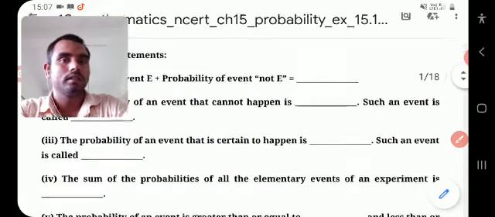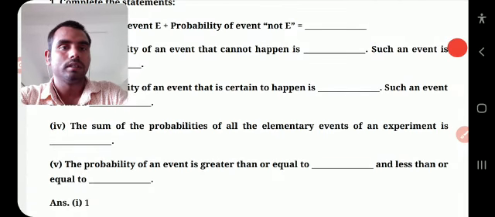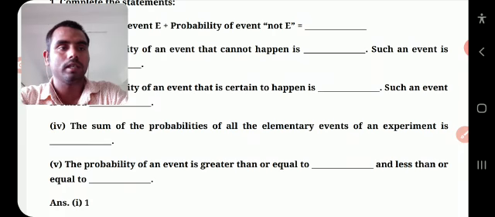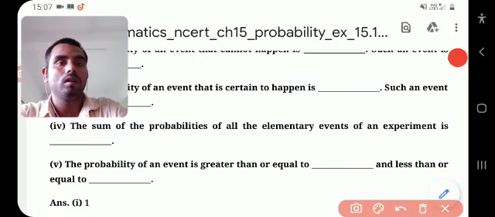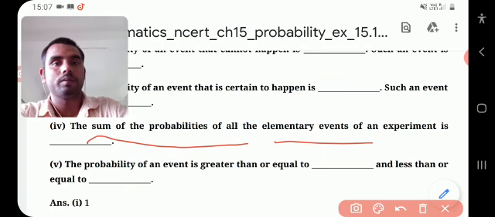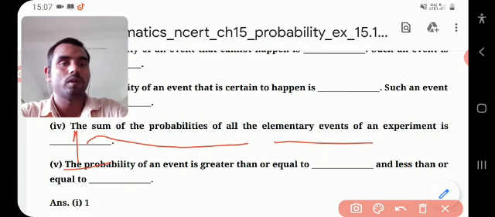Okay, and next question, the sum of probabilities of all events of an experiment is always 1. The sum of probabilities of all elementary events of an experiment is always 1. It is also one property. Clear?